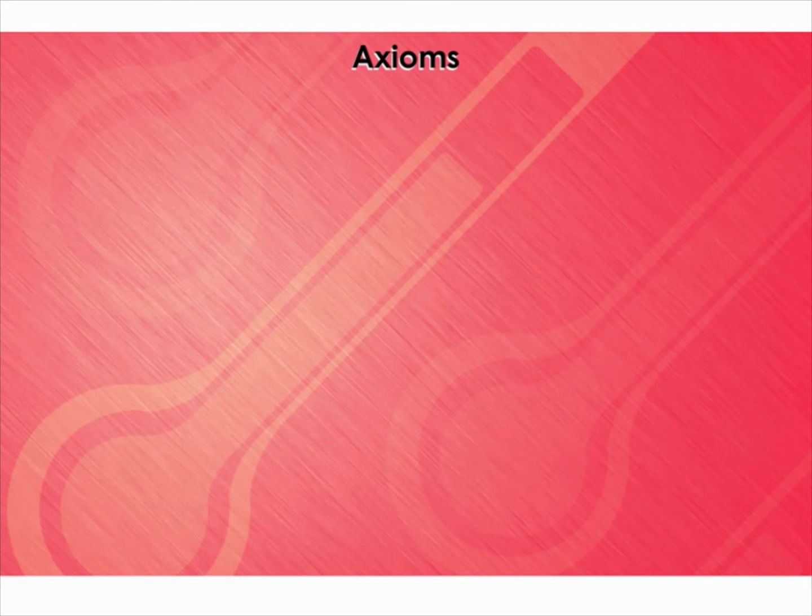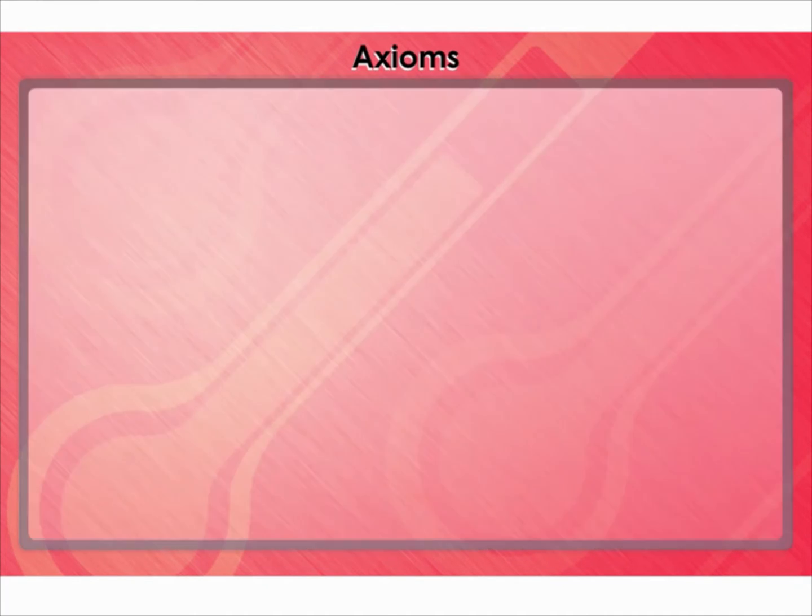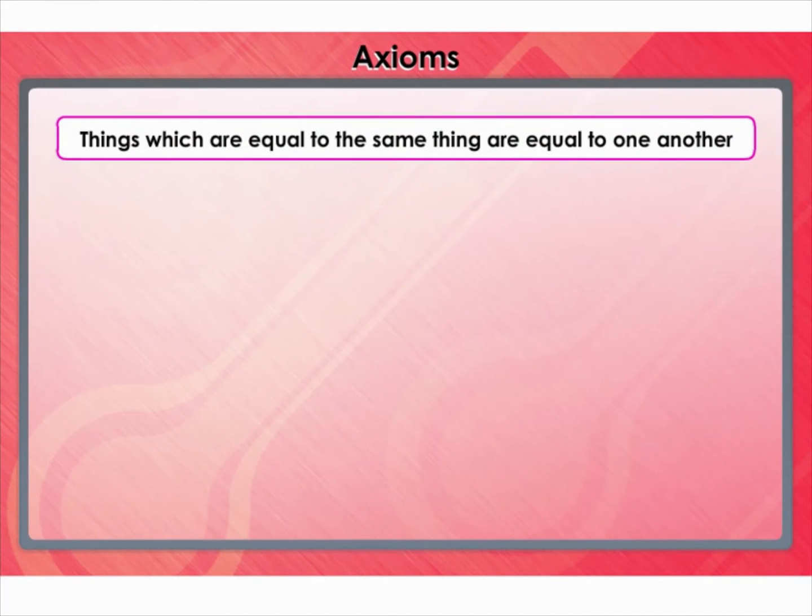Now let's discuss some common notions. These notions are called axioms. They are assumptions used throughout mathematics and not specifically linked to geometry. However, we will try to understand these axioms through examples. Remember, these axioms are not restricted to geometry. The first axiom is stated as, things which are equal to the same thing are equal to one another.